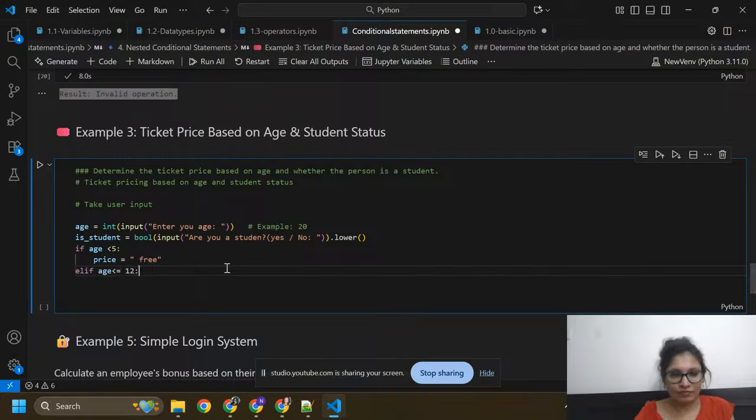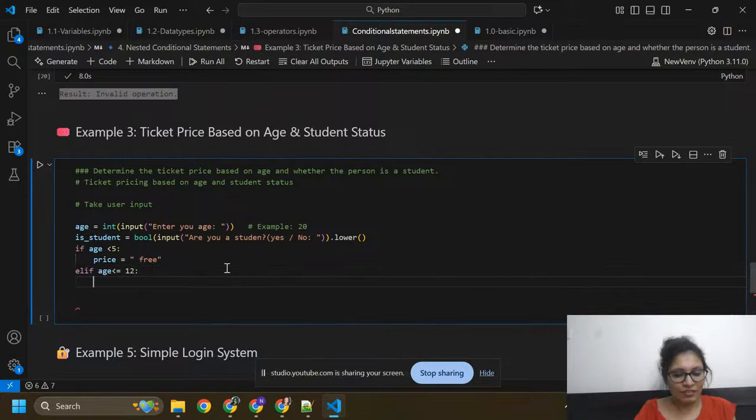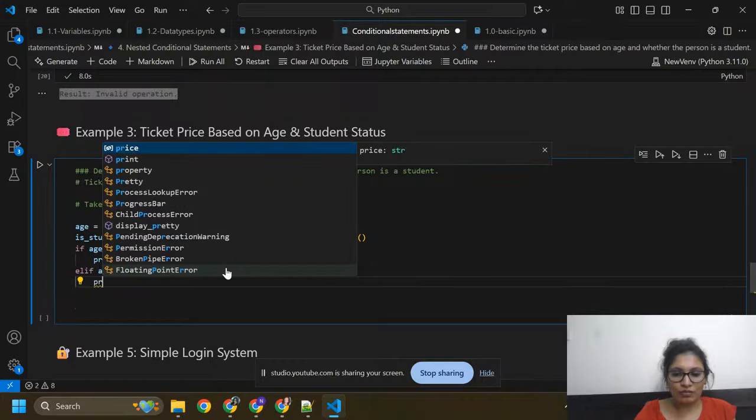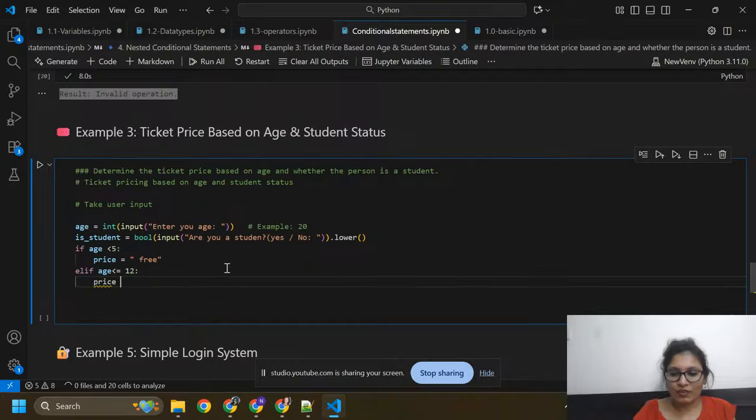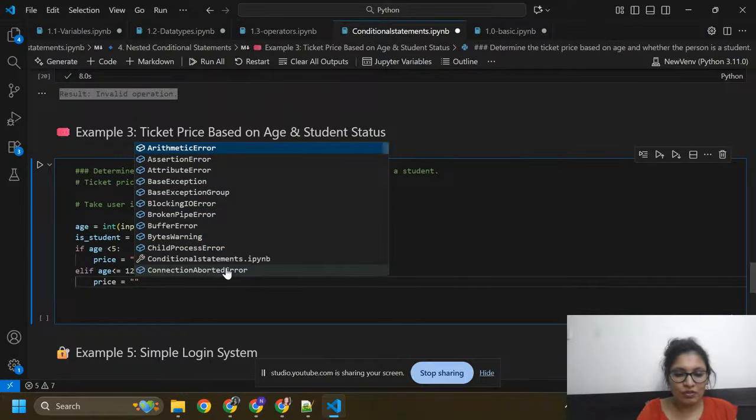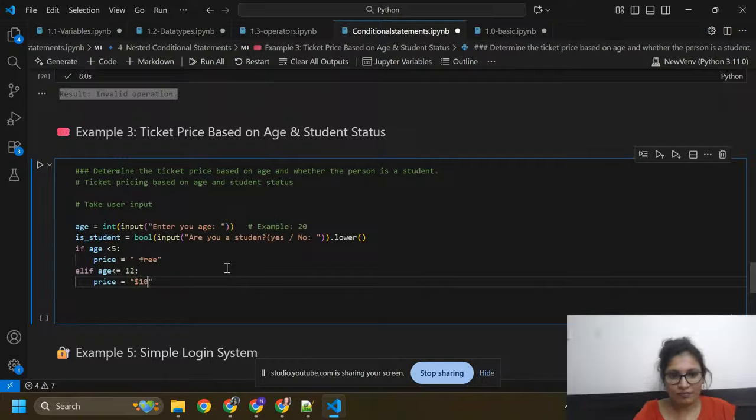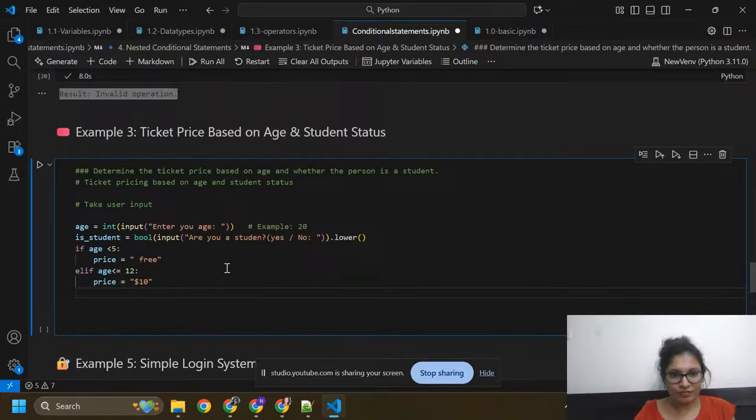Then price equals to, in double quotes, $10. If your age is less than 12, then price equals to $10.